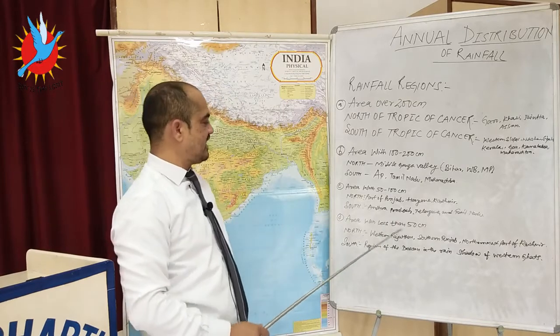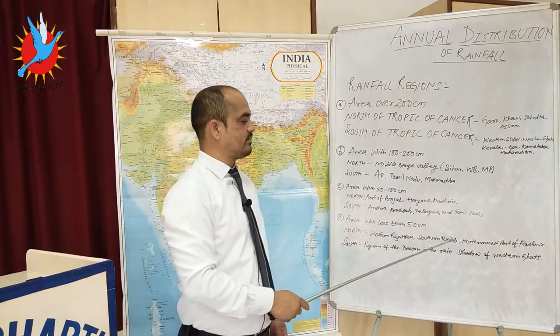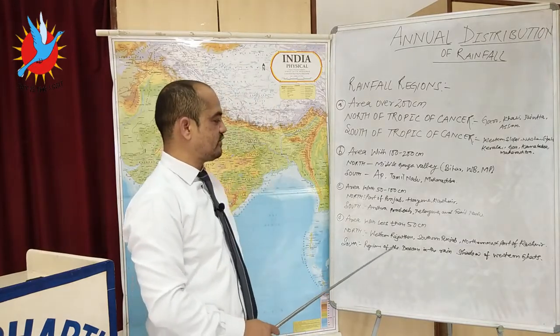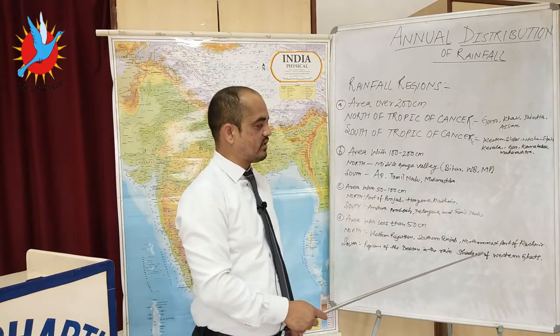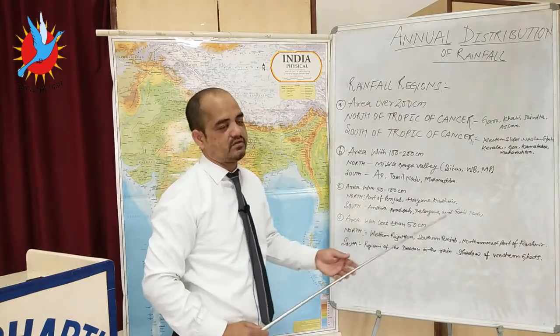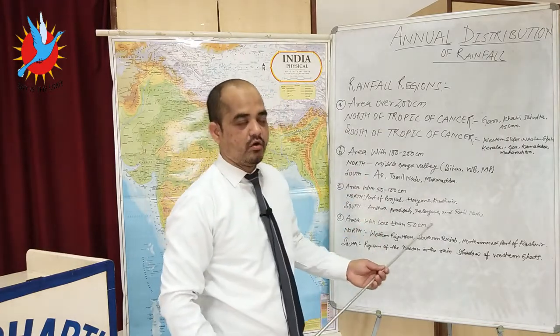Areas which receive less rainfall on the northern side are western Rajasthan, southern Punjab, and the northernmost part of Kashmir. Areas in the south are the regions of the Deccan in the rain shadow of the Western Ghats. So these all are the areas. These are examples of areas which receive very high, moderate or low rainfall.